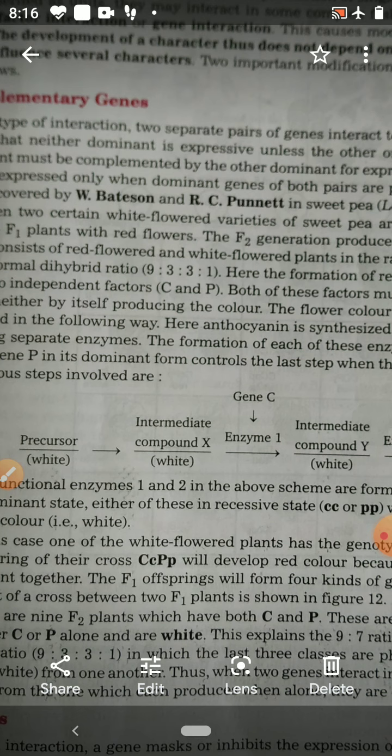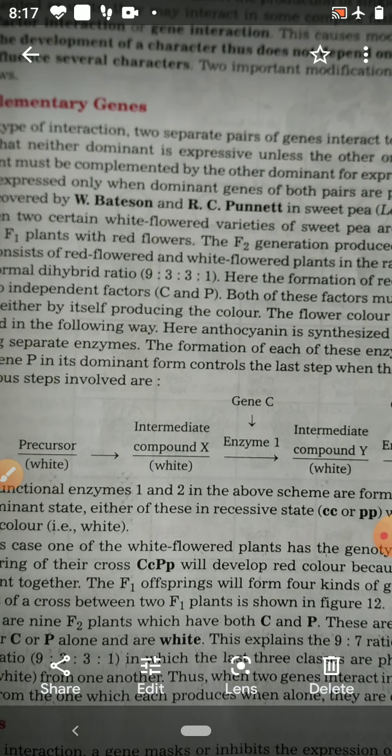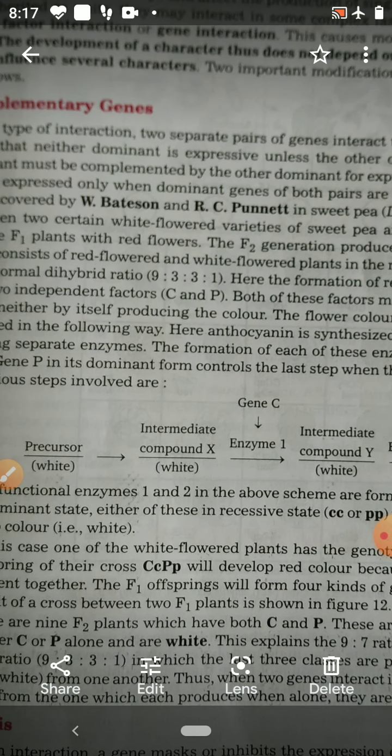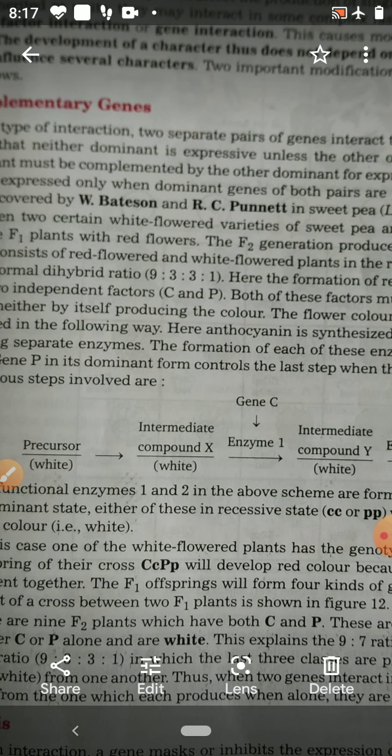This type of inheritance was discovered by W. Bateson and R.C. Punnett. They conducted experiments in sweet pea, Lathyrus odoratus. They found in the sweet pea there are white flowered plants, and when there is a cross between two white flowered plants, they produce F1 plants with red flowers.